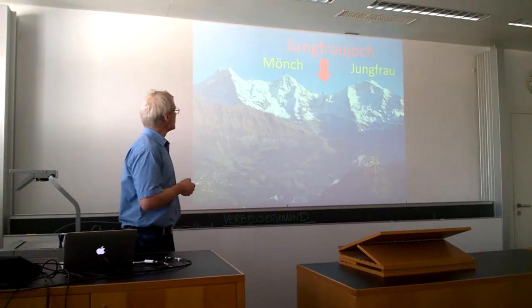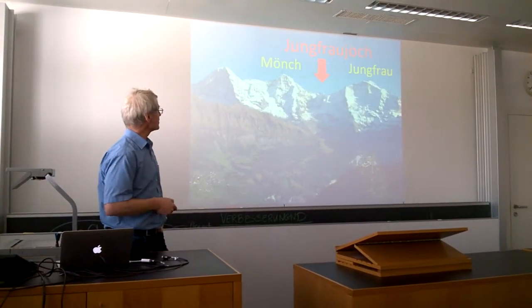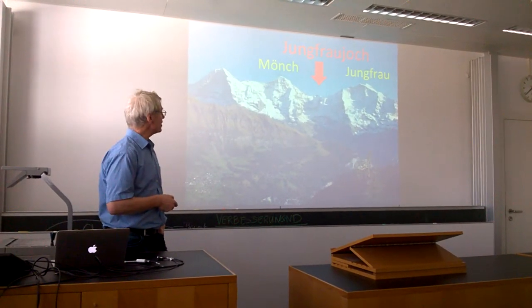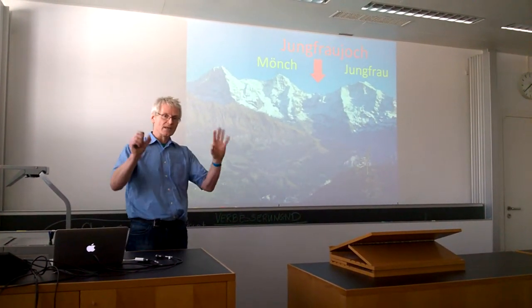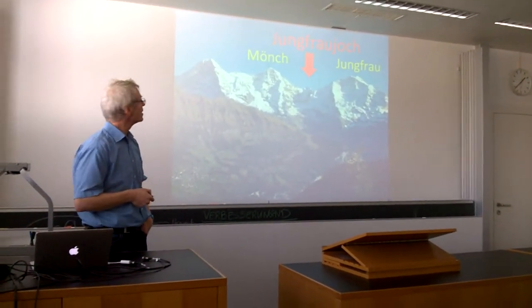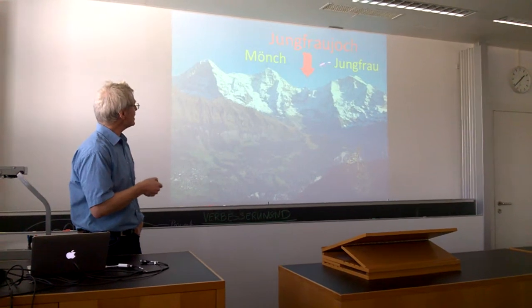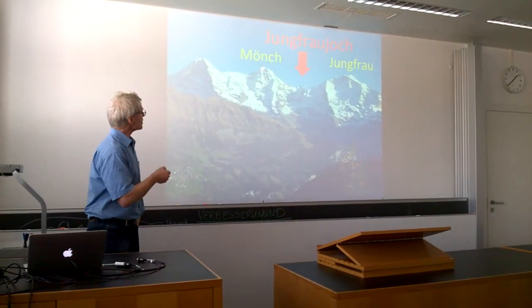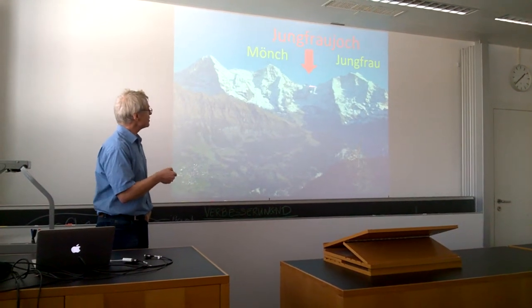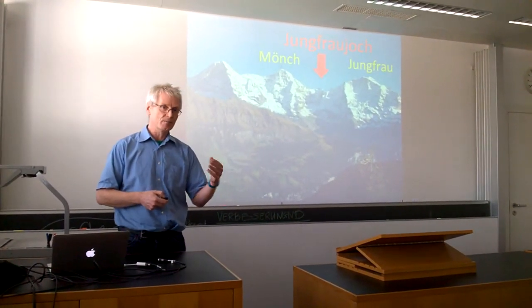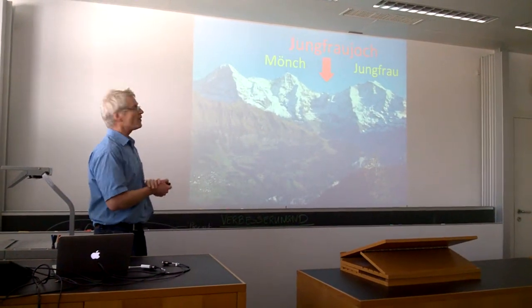Well, to continue with this alpine anatomy, there's the monk here, and the virgin, the Jungfrau over there, and of course that is a problematic positioning. The monk so close to the Jungfrau. They are separated by something called the Jungfrau-Joch. That is the ridge between the two mountains. Anatomically, I would call it the crista, but it is called Jungfrau-Joch.